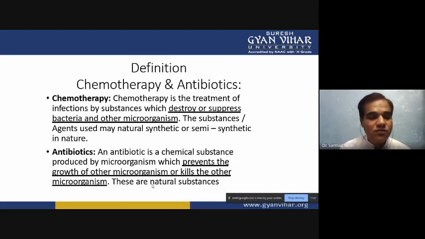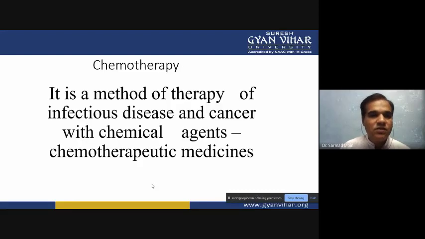We also isolate these from nature, and we utilize these chemicals for killing microorganisms or for removing infection. Okay, now chemotherapy. Chemotherapy is a method of therapy, that's why it is chemical: in this therapy we give chemicals. Using chemicals we are doing therapy, and in this therapy we are removing infectious disease or cancer, or suppressing the symptoms of a particular disease.